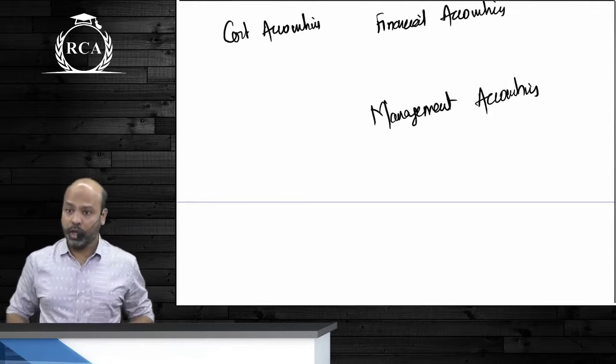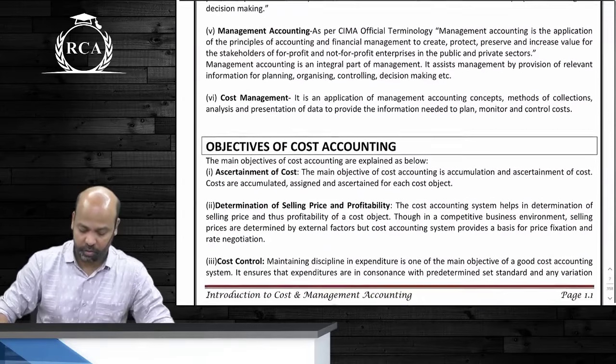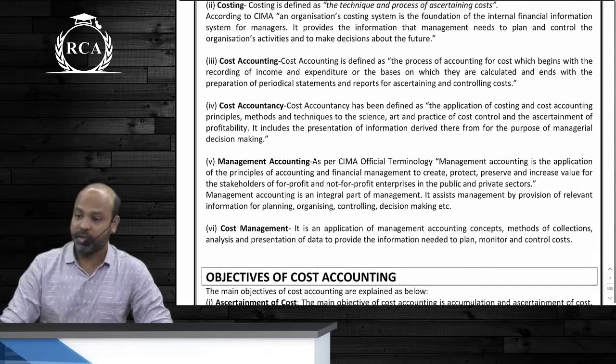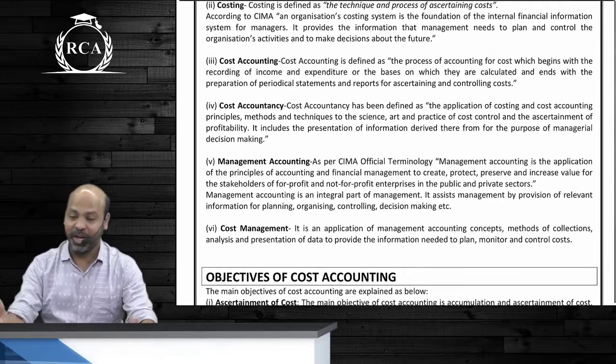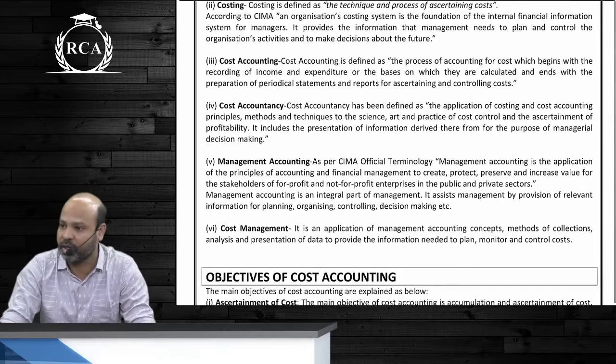Now, what is the importance, guys, of cost accounting? नहीं, पूरा नहीं बताता हूँ. किसी के पास materials नहीं है ना? Very good, guys. What is the importance of cost accounting, or what is the objective of cost accounting? How is cost accounting relevant?